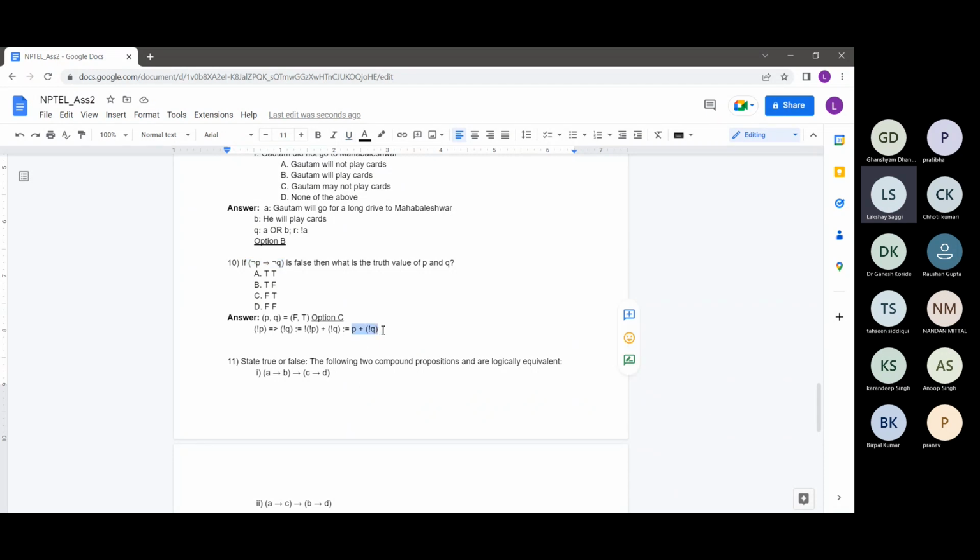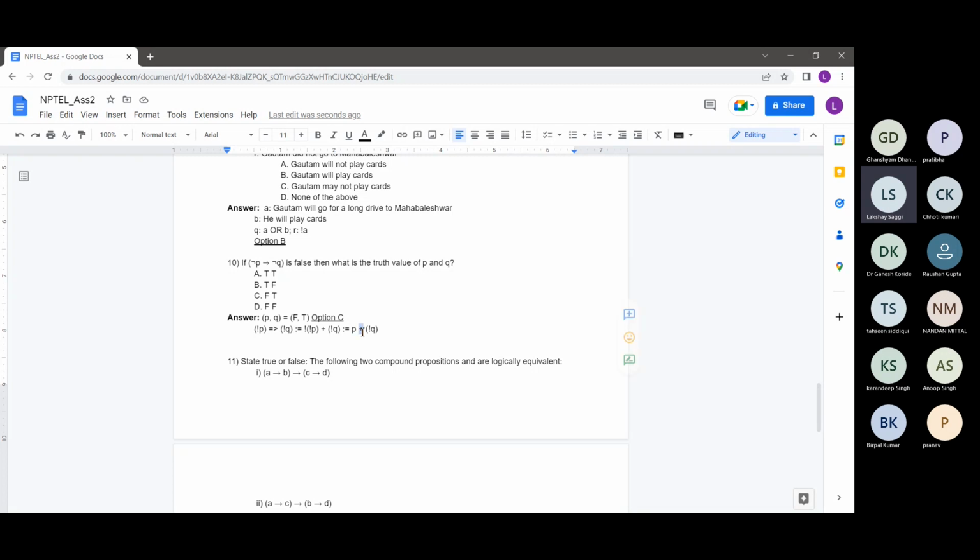At least for me, it reduces the amount of thinking I need to do after this step. So P or not Q, this statement is false. P or not Q is false, right guys?